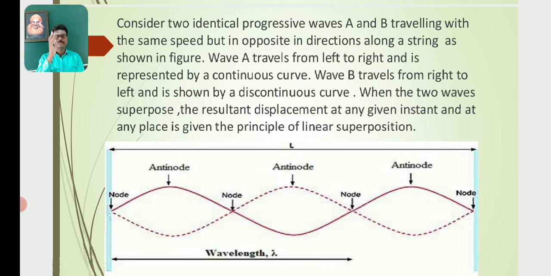So consider two identical progressive waves, say A and B, where A is the forward wave and B is a reflected wave. Both travel with the same speed along the same straight line, along the same string, but opposite in direction. They get superposed such that stationary waves are formed.